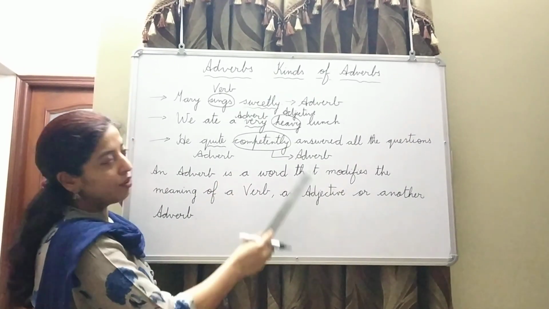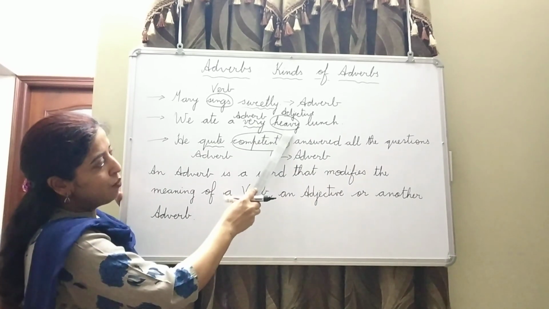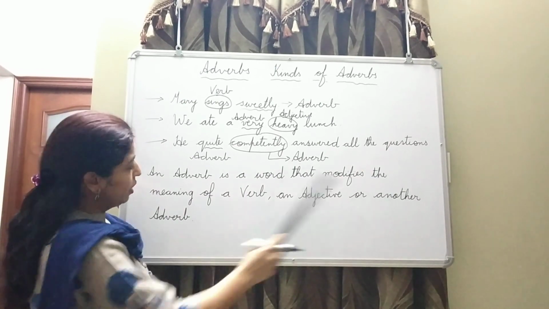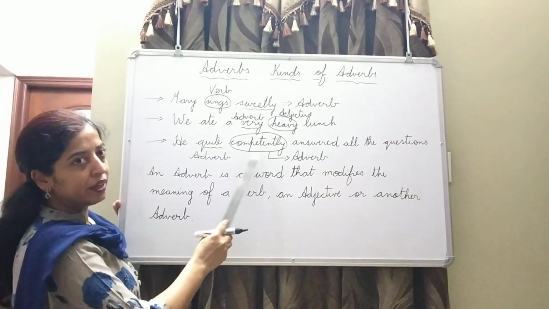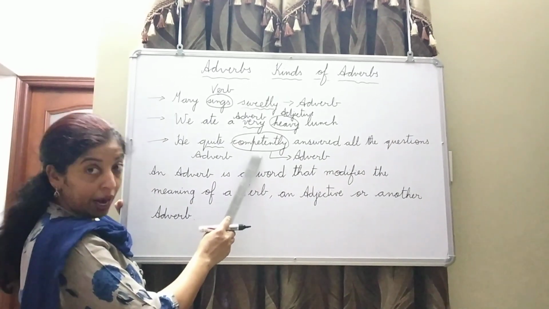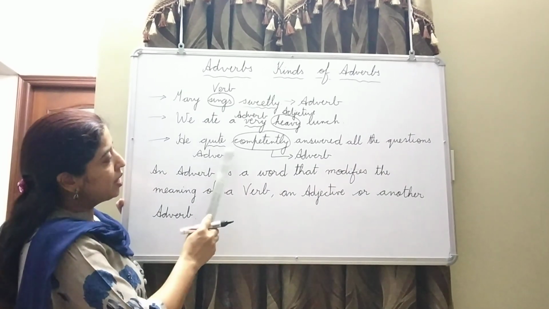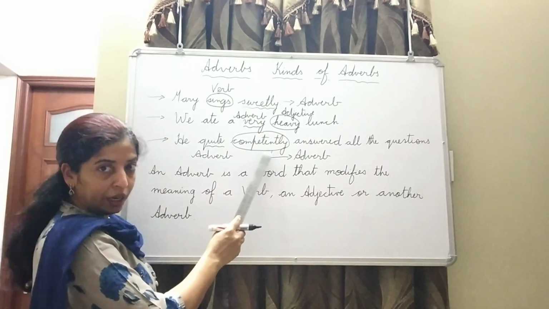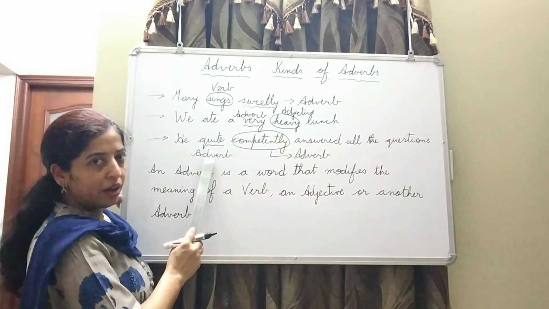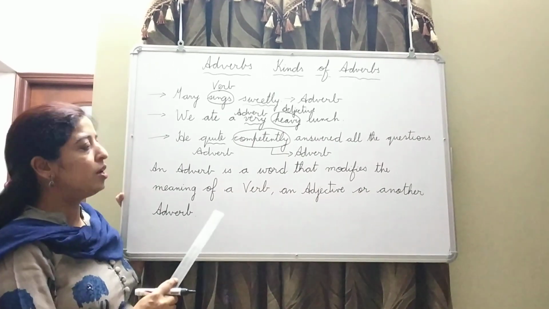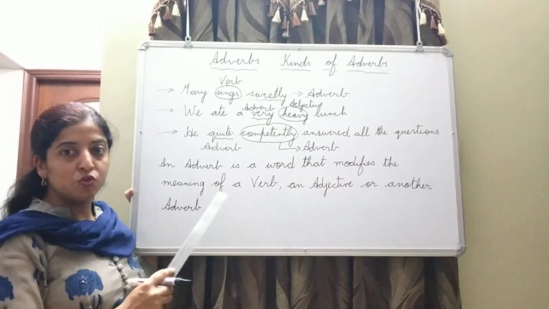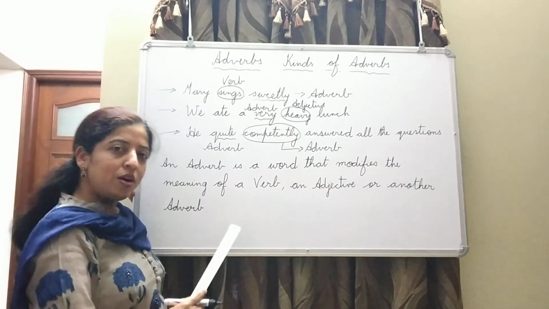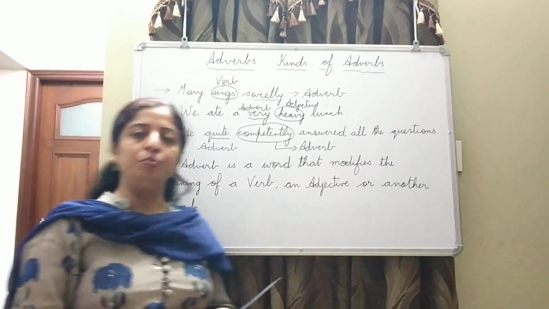An adjective, like in the second sentence, heavy is adjective, very is adverb. Or another adverb, like in the third sentence, competently is adverb, and quite is adding to the meaning of this another adverb, competently. So adverb is a word that modifies or adds to the meaning of a verb, an adjective, or another adverb.